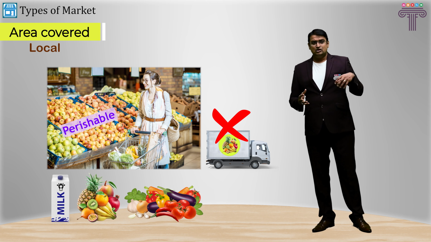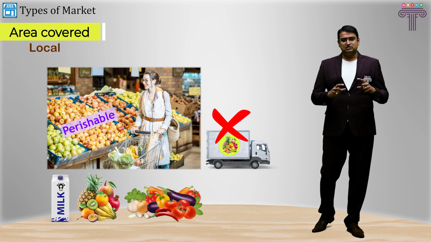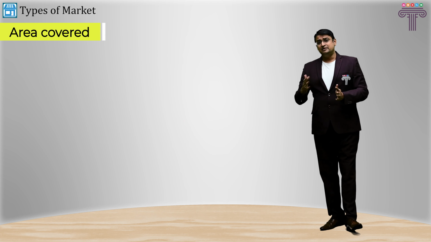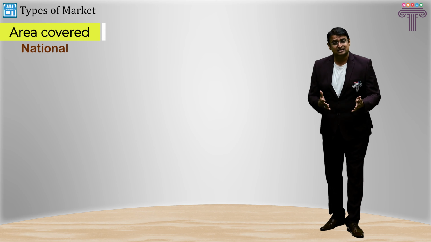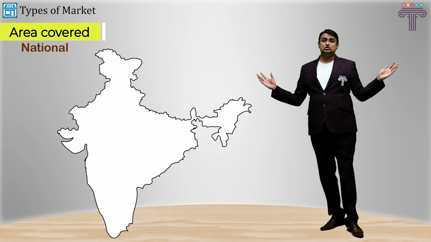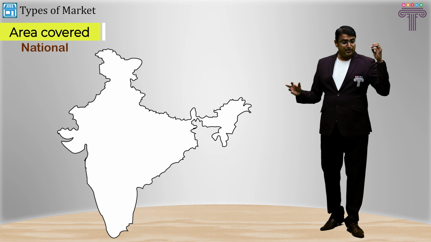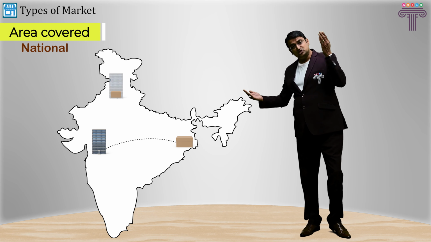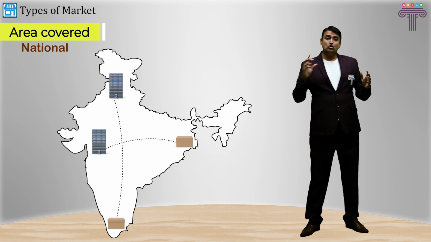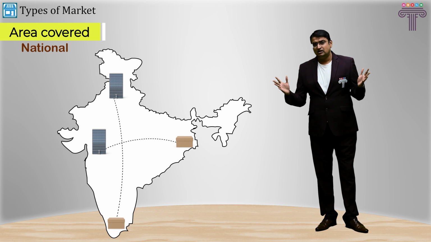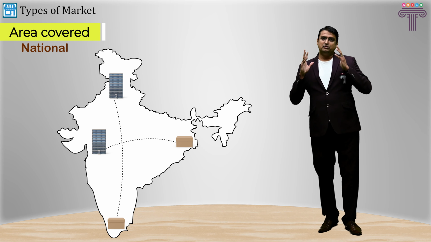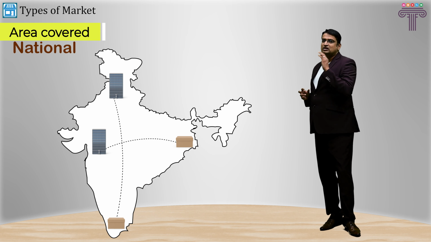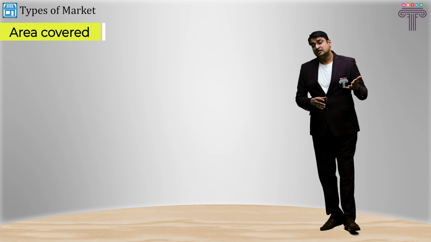So many times local markets are the markets where the business is handled at a local level only. As the name suggests, national market. Well, now the market is open throughout the country. So a product produced in Maharashtra can be sold in West Bengal. A product produced in Punjab can be sold in Tamil Nadu, and so the whole country is available for sales and purchase. When the business transactions are done throughout the nation, those are called national markets. And there are international markets.